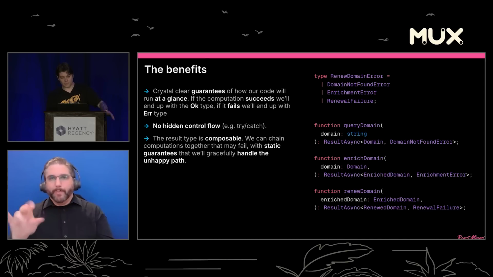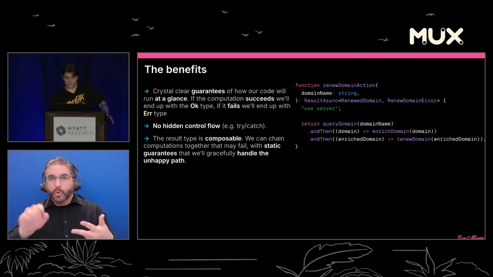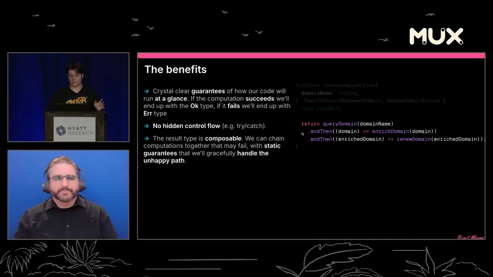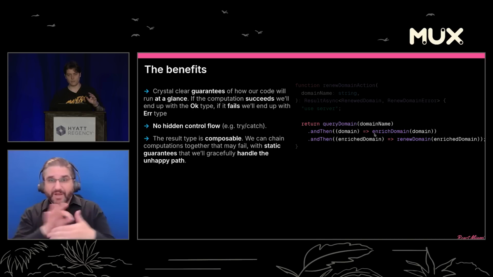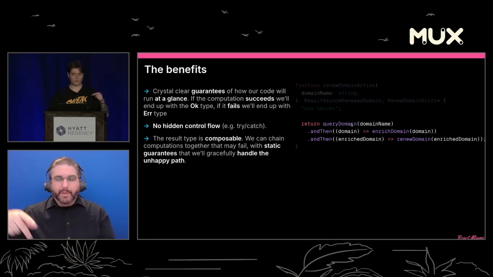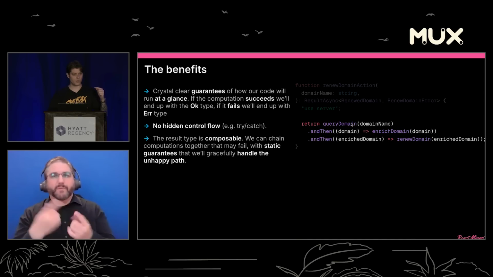Now, all the errors that can happen there, three of them, right? DomainNotFound, enrichmentError, and renewalFailure. If we look at what this looks like in implementation, one thing to narrow in on is if any one of these functions fails along the way, the others will no-op. So if queryDomain fails, it'll essentially immediately return from the current scope with the error that it returns.